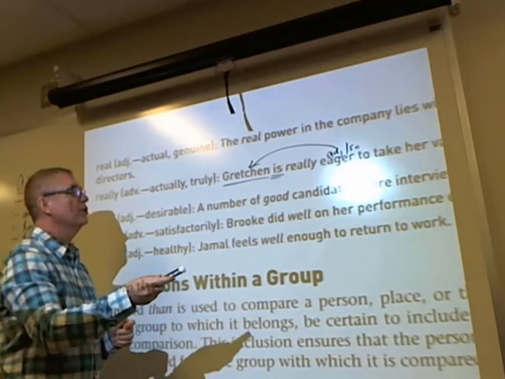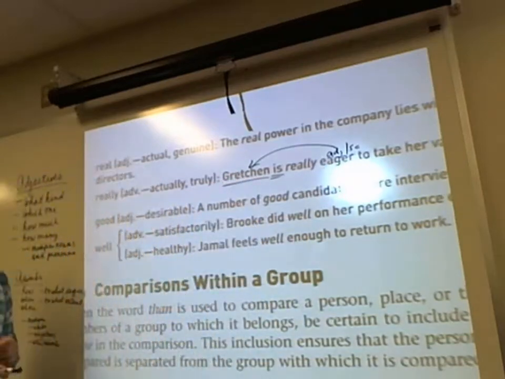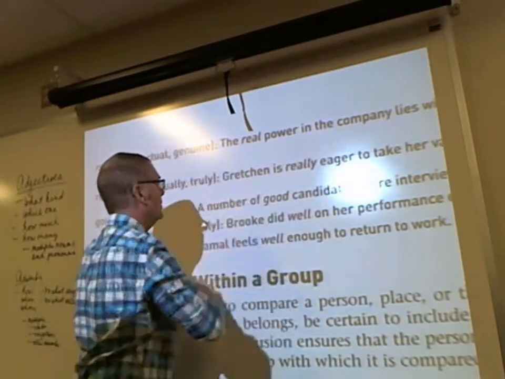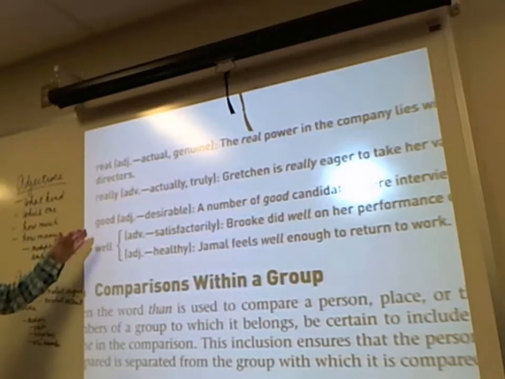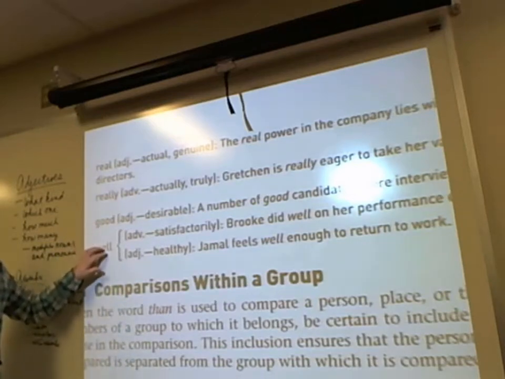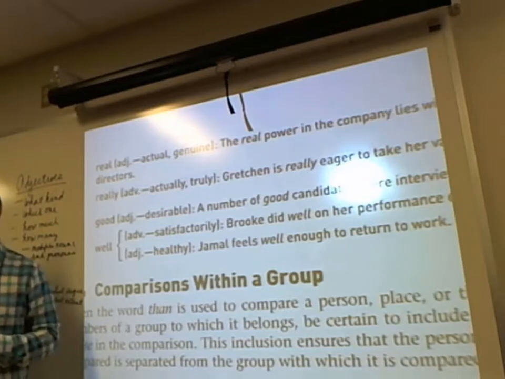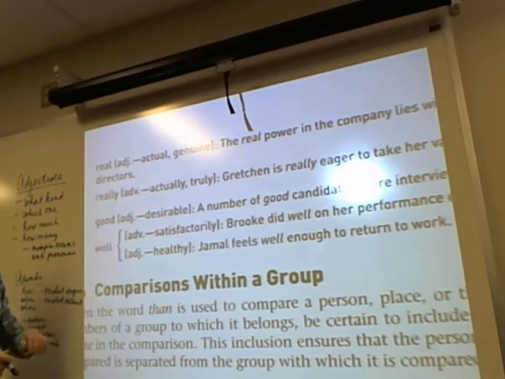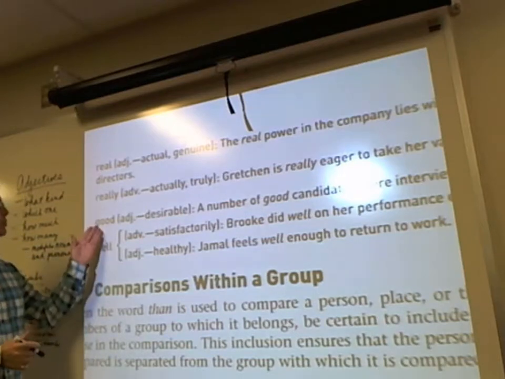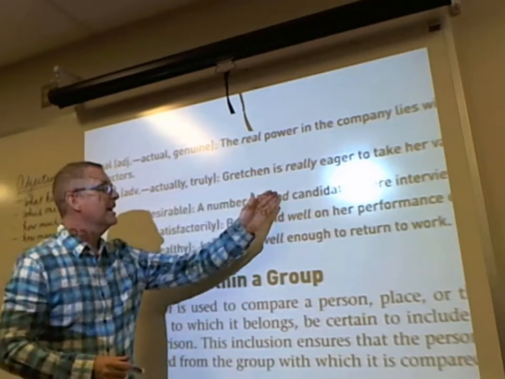And then good and well. I mentioned earlier that both of those could be nouns, for the common good, or I have a water well. They can be nouns. But whenever you're considering between an adjective and an adverb, the word good is an adjective meaning desirable. What kind of candidate? A good candidate. Well can function as an adverb or as an adjective. Adverbs modify verbs, adjectives, and other adverbs.